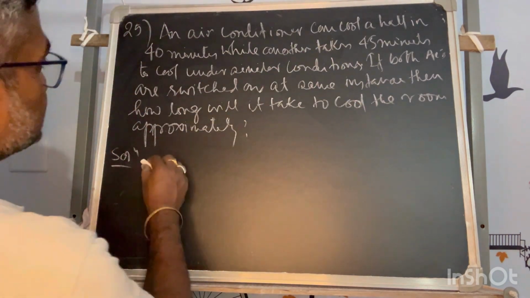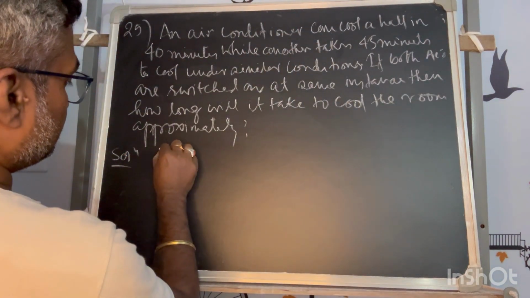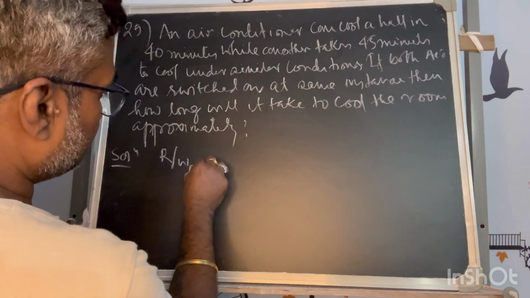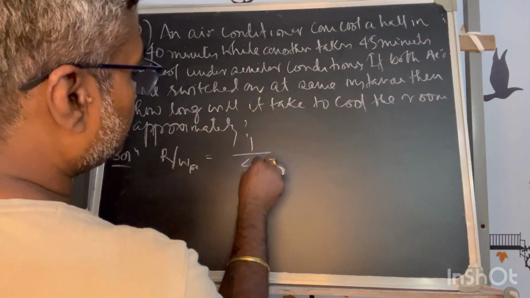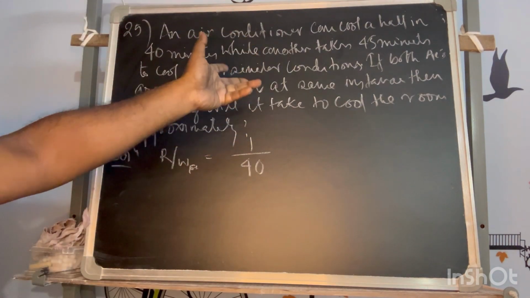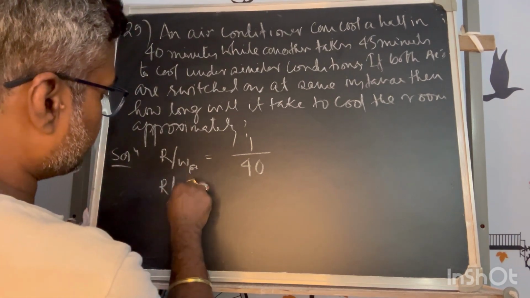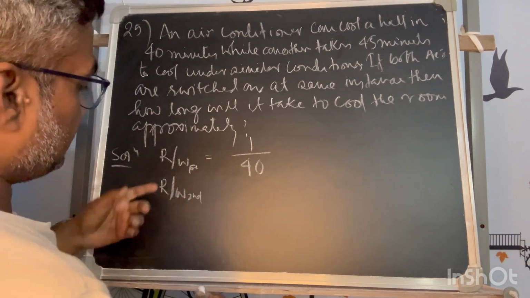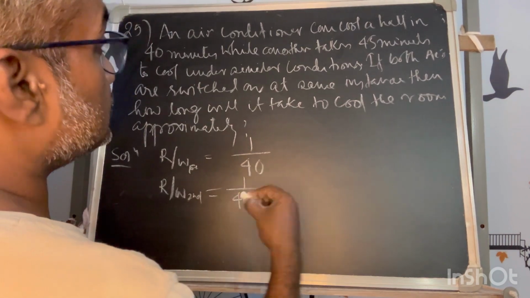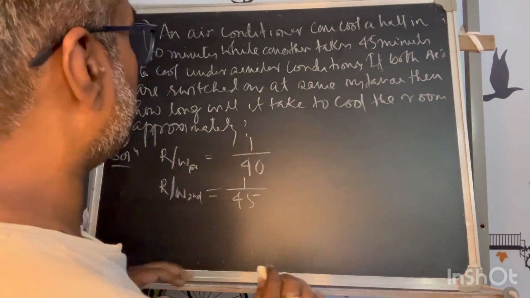So now the first AC and the second AC, you can name them first or second. The rate of work of the first one is 1 by 40, in minutes. The units are in minutes, so I need not bother to convert to any other units because both units are the same. The rate of work for the second AC is 1 by 45. This is the only difference you have to correlate with the case of live resources.